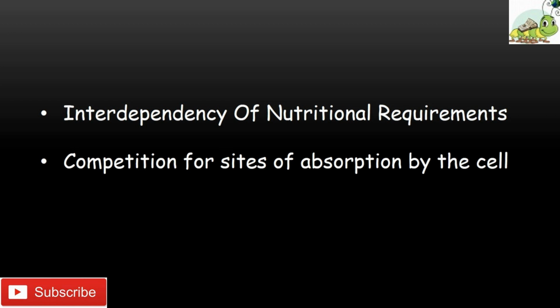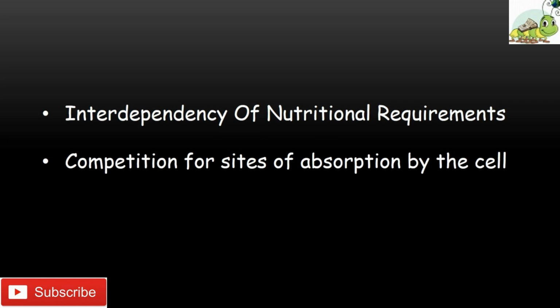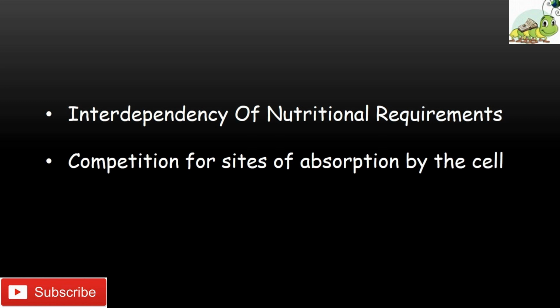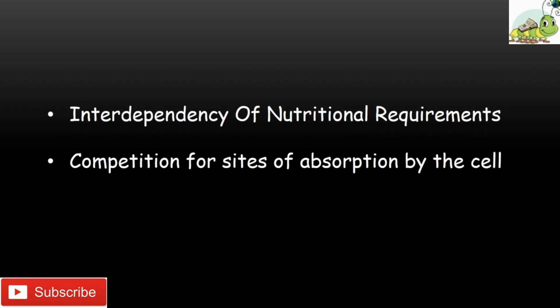Competition for sites of absorption by the cell. Since the absorption of nutrients frequently occurs by way of active transport within the cell membrane, an excess of one nutrient A may inhibit absorption of a second nutrient B if they share the same absorption pathway. In such cases, the apparent requirement for nutrient B increases. B, however, can sometimes be supplied in an alternate form that is able to enter the cell by a different route.